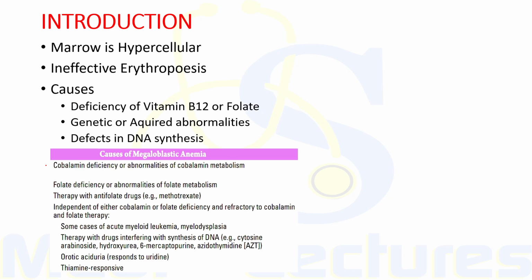So there can be cobalamin deficiency or abnormality of cobalamin metabolism, folate deficiency or its altered metabolism, therapy with anti-folate drugs like methotrexate, or independent of either cobalamin or folate deficiency, which is refractory to treatment with these vitamins. So these include some cases of AML, myelodysplasia, therapy with drugs which interfere with synthesis of DNA like cytosine arabinoside, hydroxyurea, azidothymidine, etc., orotic aciduria which responds to uridine, and finally there can be thiamine responsive megaloblastic anemia.